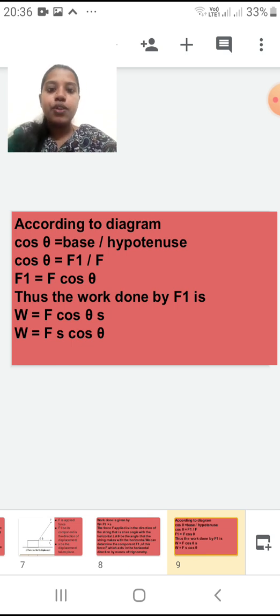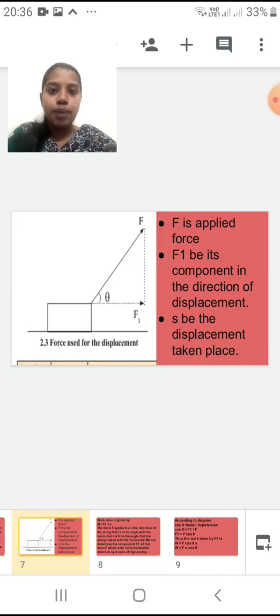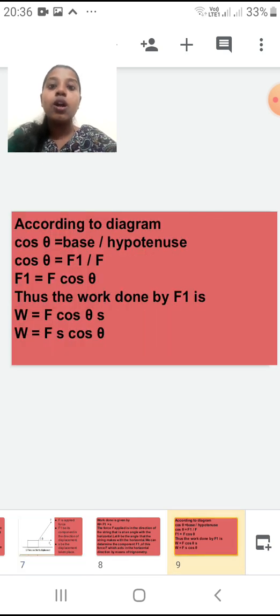I'll repeat it again. First, work done is given by W is equal to F1 into small s, where small s is your displacement. According to the diagram, we have taken cos theta is equal to base upon hypotenuse. Here my base is F1 divided by, what is my hypotenuse? F. So what I got? Cos theta is equal to F1 divided by F. If I take that F to the other side, it will become multiplication with cos theta. So what I got? F1 is equal to F cos theta.